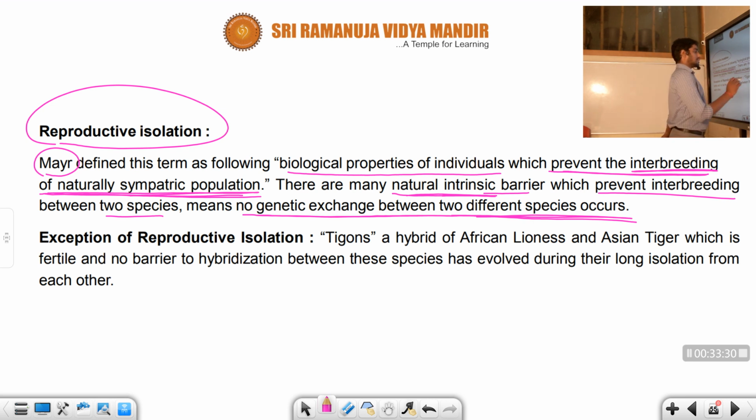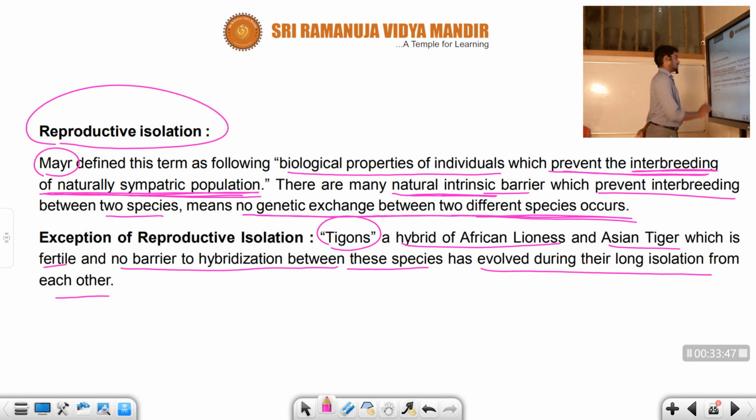Next, an exception: the tigon, a hybrid of an African lioness and an Asian tiger, which is fertile, and there is no barrier to hybridization between these species, which have evolved during their long isolation from each other. What is the tigon? A tigon is a cross between the lion and the Asian tiger, and it is actually fertile. There is no barrier of hybridization between these species.